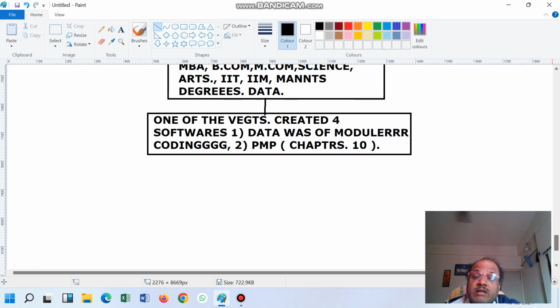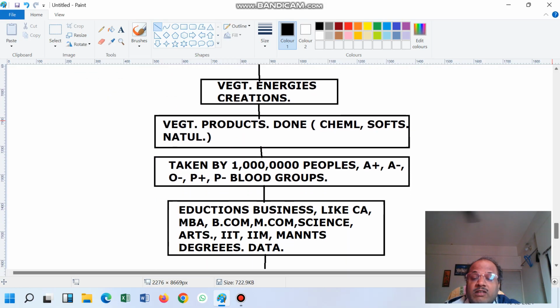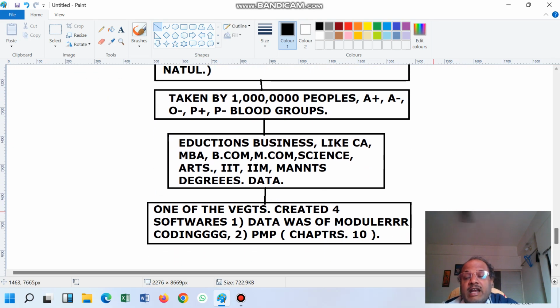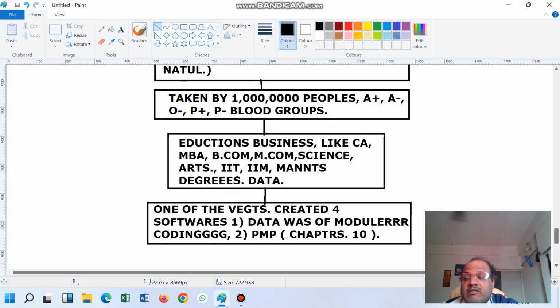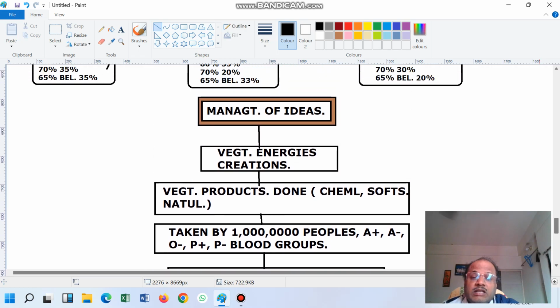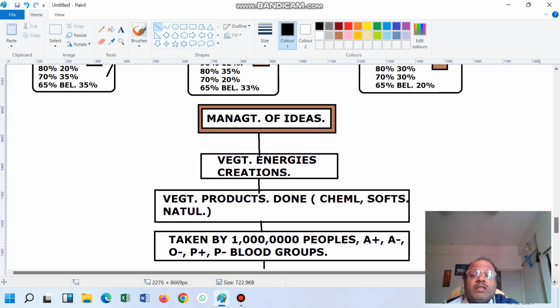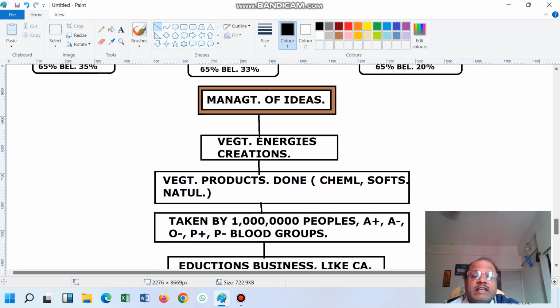So see the creation of the management. This is connected with advanced level management. One of the persons told that this is connected with the education sector also. So see the management ideas, vegetable energy created.